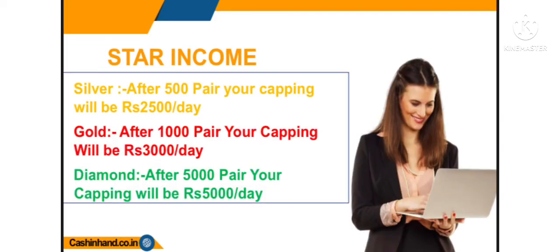Next, the fourth income is star income. In this income your capping will increase. For 500 pairs your capping will increase by 2500. For 1000 pairs your capping will increase by 3000. And for 5000 pairs, your capping will increase by 5000.